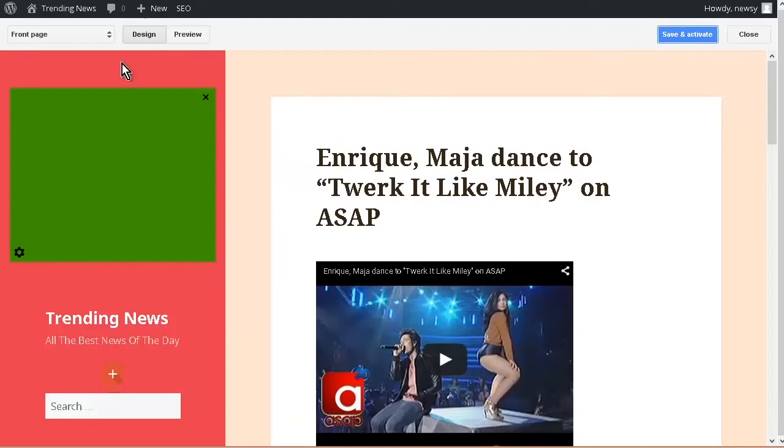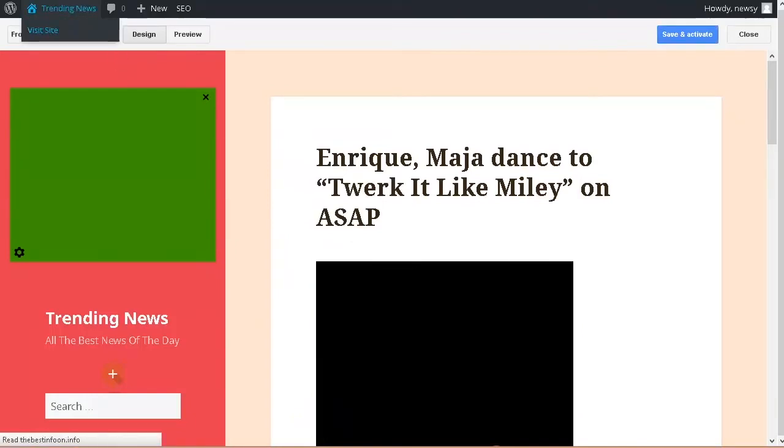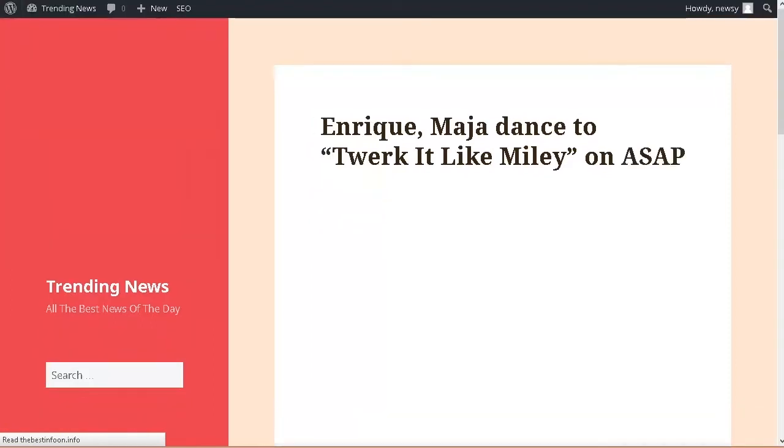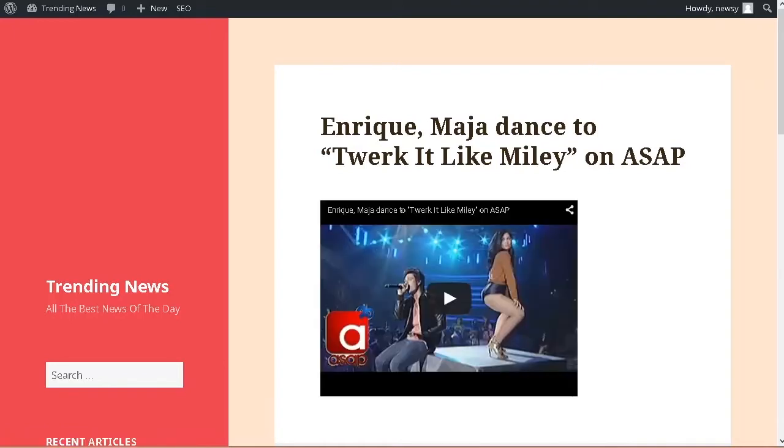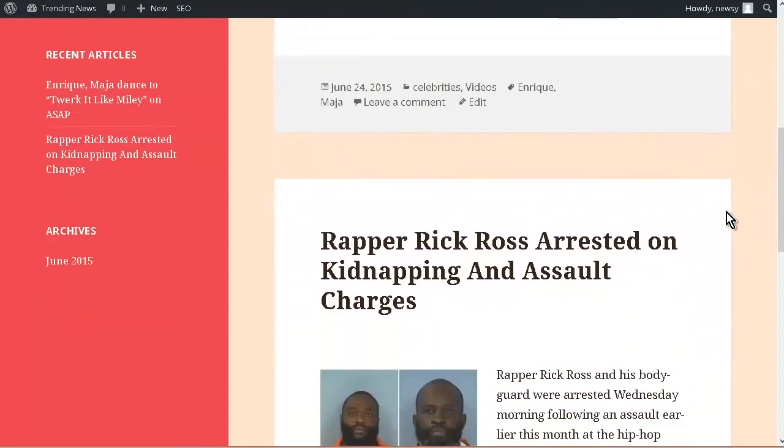So ads are saved and activated, and if we now refresh our site, now the ads aren't going to come up right away because it hasn't crawled our site yet, but once it's finished crawling, we will start seeing ads pop up in the ad spaces that is determined where we can have ads.